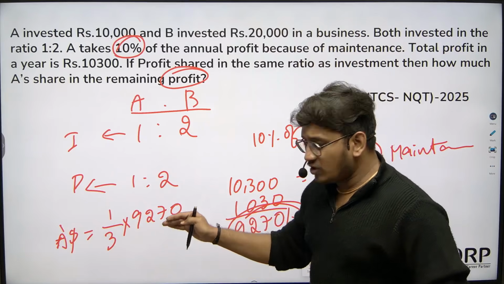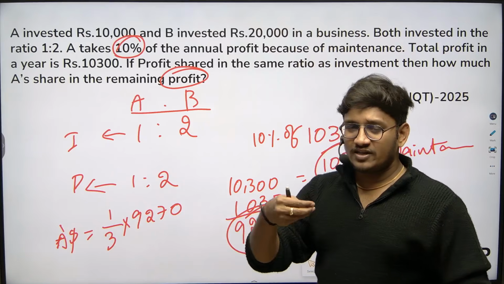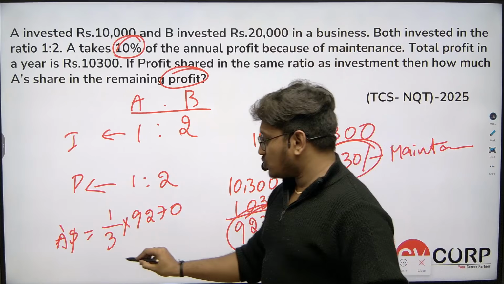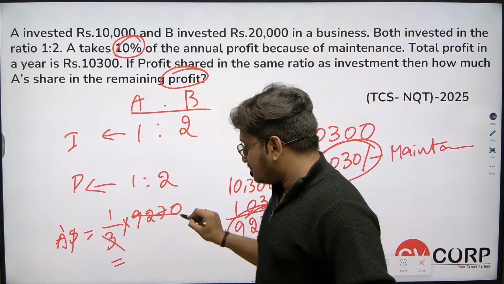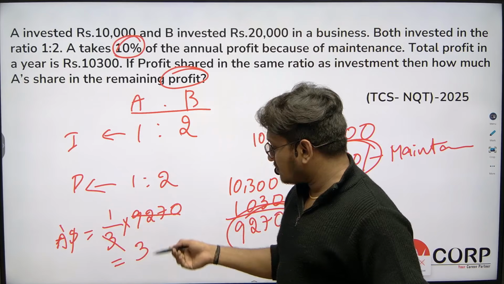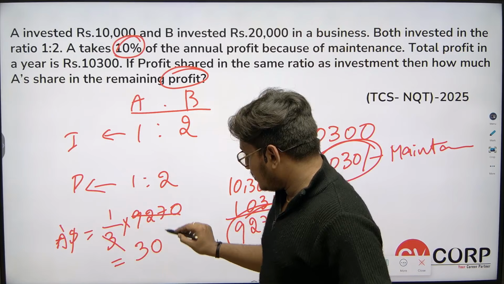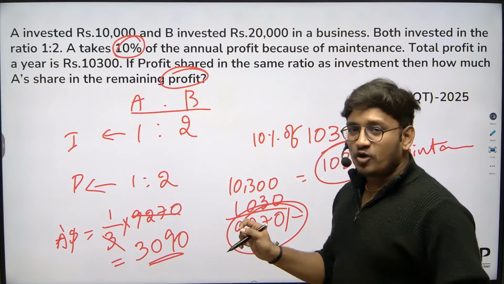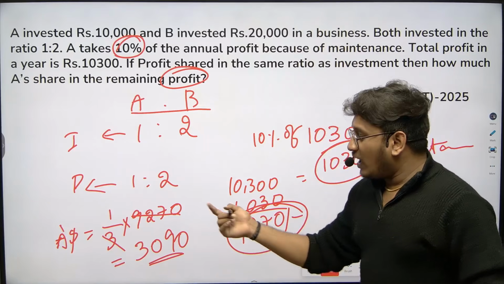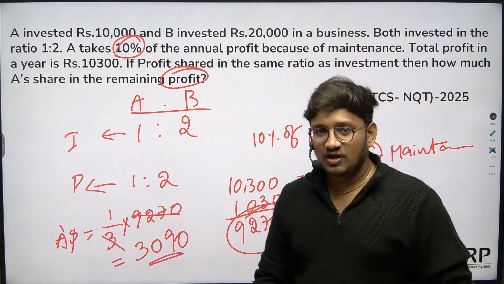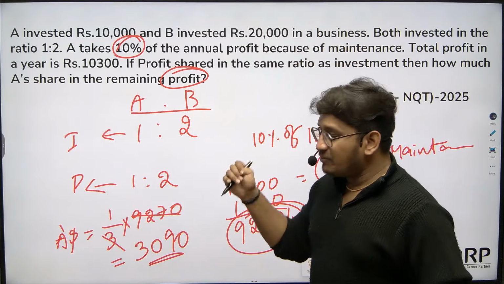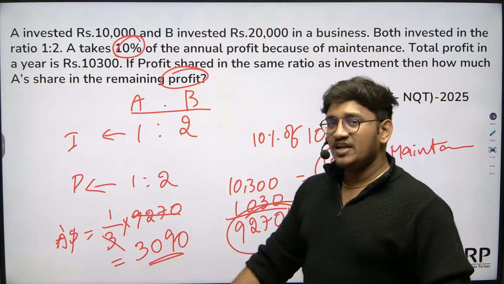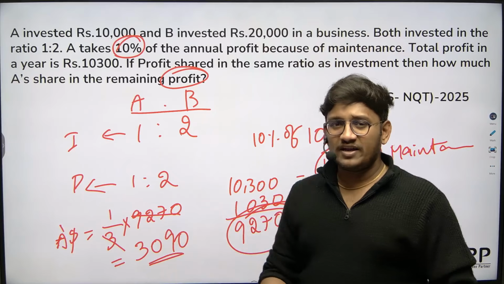If you understand up to here, it is very easy to find whether it is A's share or B's share. So 3 times 3,090 is 9,270. A's profit is 3,090, which means one part's value is 3,090. If they ask you what B's share is, just 3,090 into 2, that's it, 6,180, very simple.